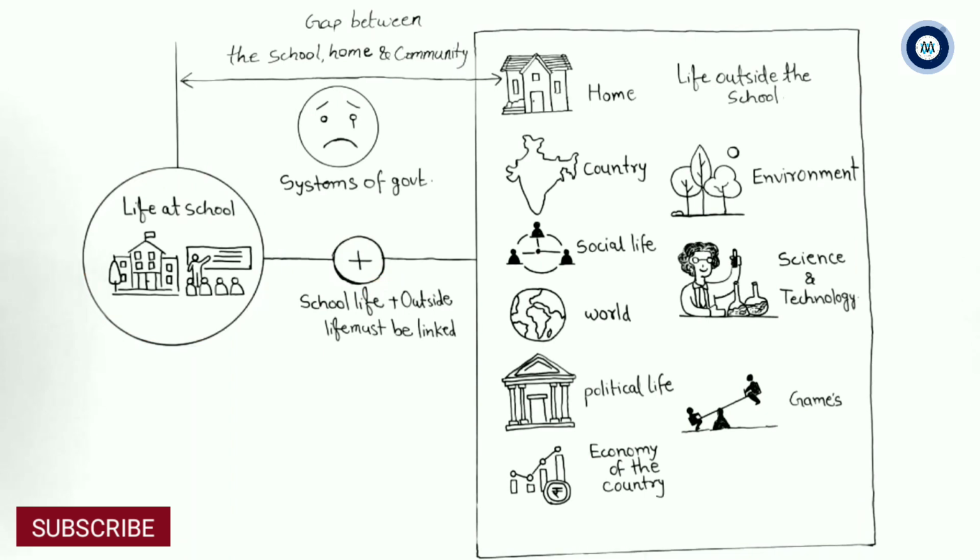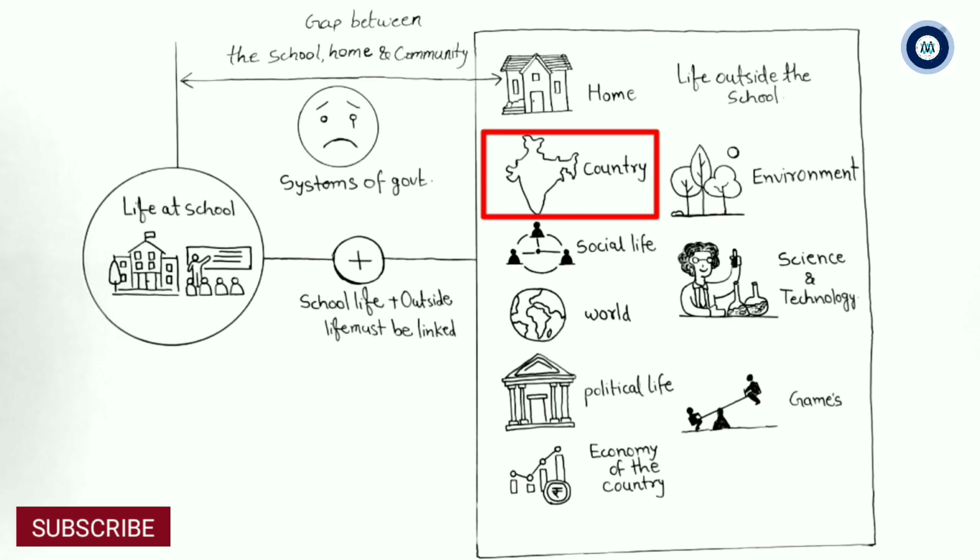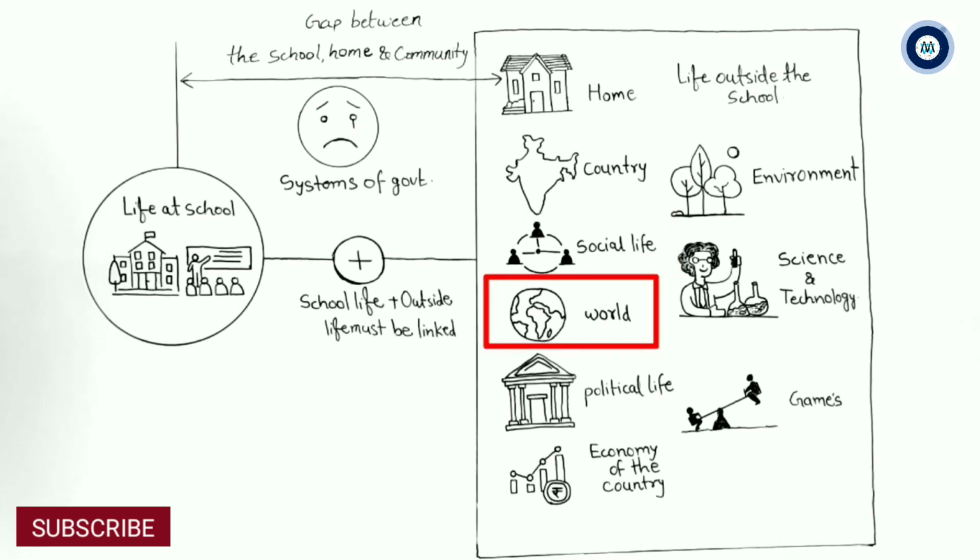They should not be allowed to be busy in bookish knowledge every time, whereas they should know and understand that even outside of those school books they have a world of their own, where they have their home, their country, activities going on in the country, what things are going right in the social life where they are living, what things are going wrong, and if something is going wrong, then how it can be improved, what is the law and order for them, what are the things going on in the world, what is the political life of their country, what are their works, and all, right?